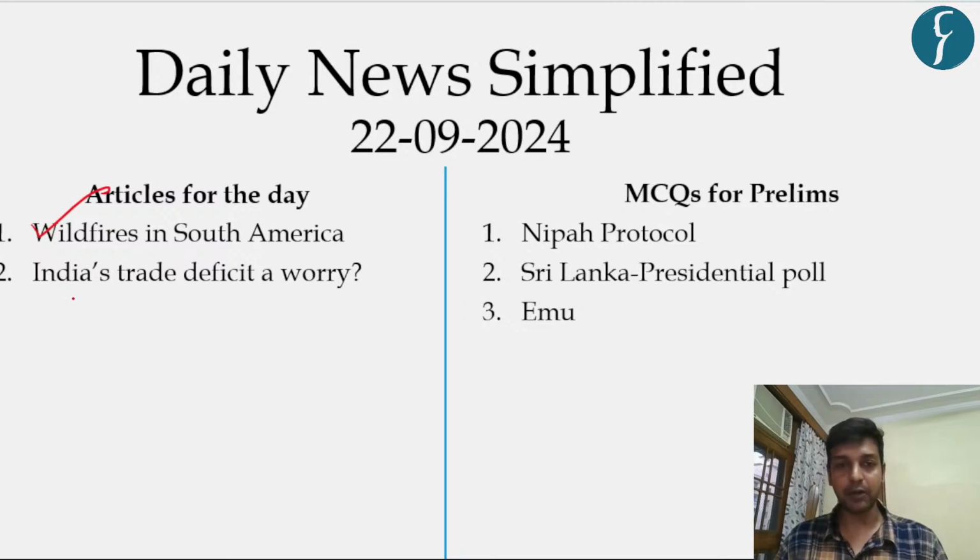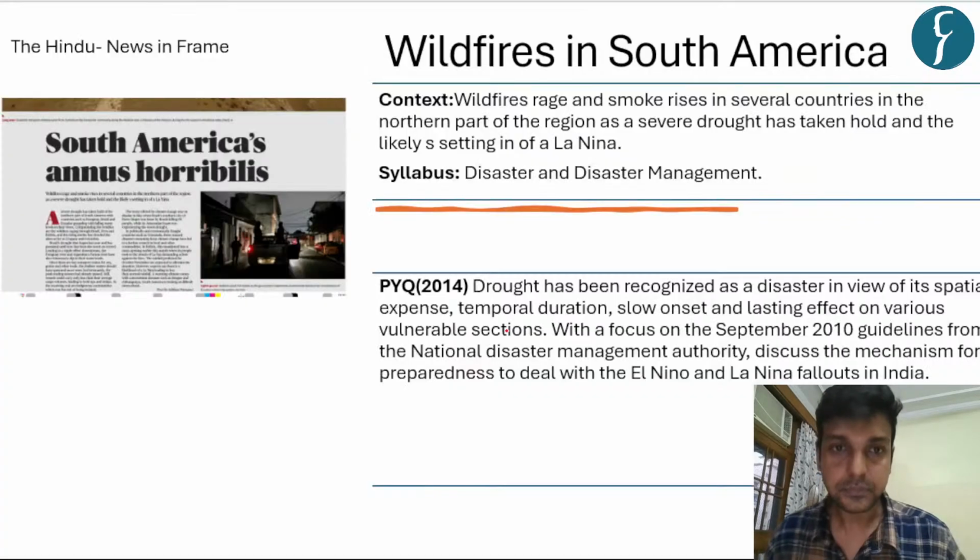Secondly, we're going to talk about the trade deficit, which is increasing right now. So whether it is a concern for India or not, we're going to see. From the perspective of preliminary discussion, we are going to talk about Protocol. And secondly, we're going to talk about the Sri Lanka presidential poll. Recently, it completed peacefully. And finally, we're going to conclude our discussion with one of the important species of Australia, that is the emu. So let us start our first topic, that is wildfires in South America.